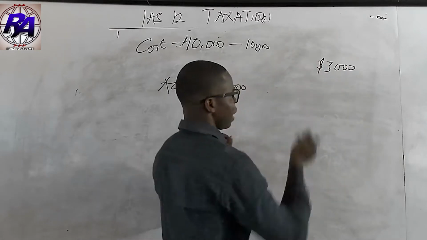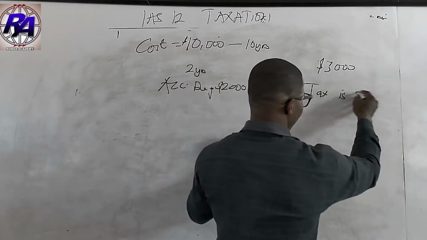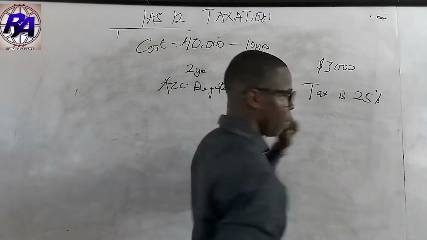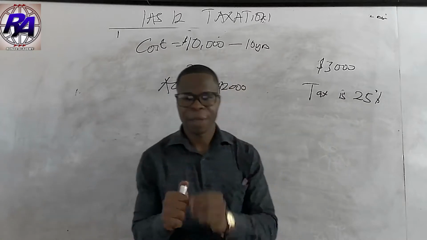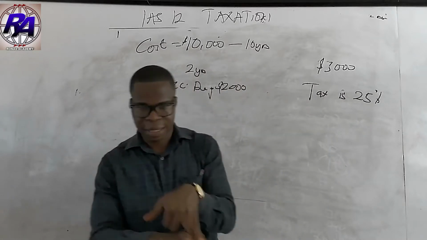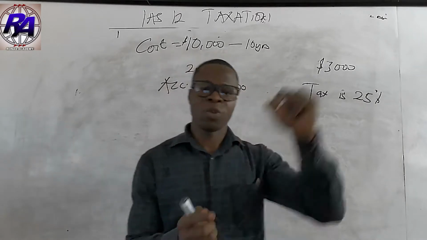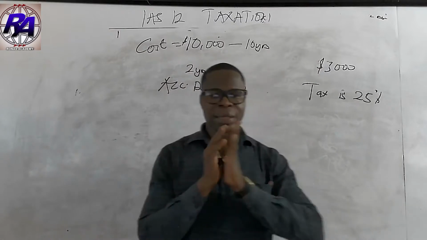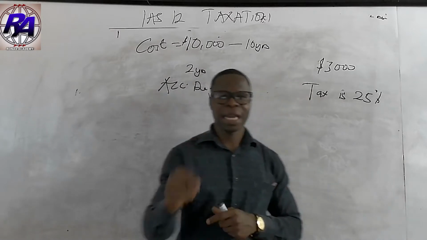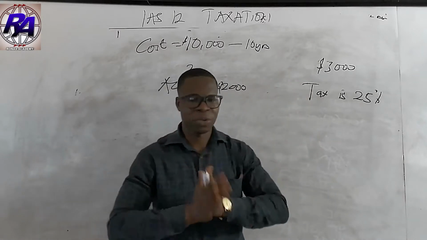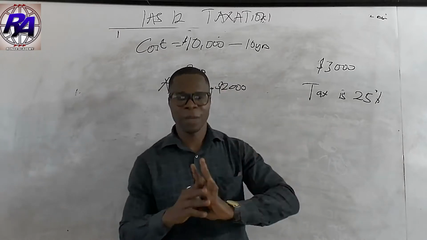tax allowance, and then they are informing you that the tax rate is 25%. Please always remember that the tax rate to use is the one that has already been enacted or substantively enacted. Substantively because it has passed through some legal process. Tax rates that are rumors and so forth that have not been enacted, we cannot use them when it comes to computation of tax. The standard specifically establishes that.